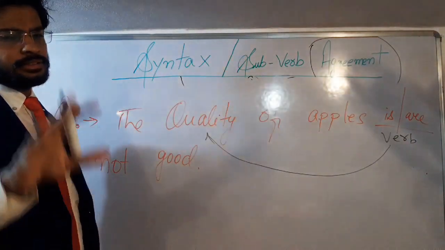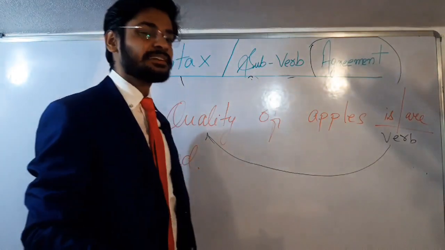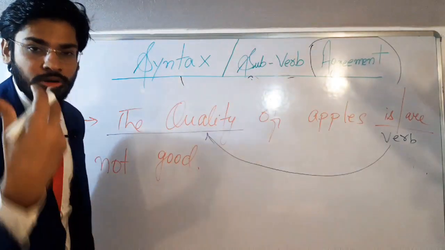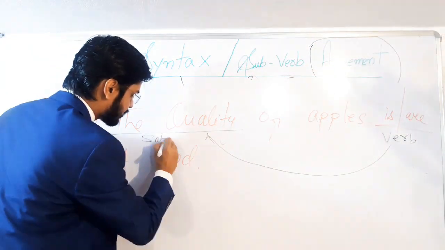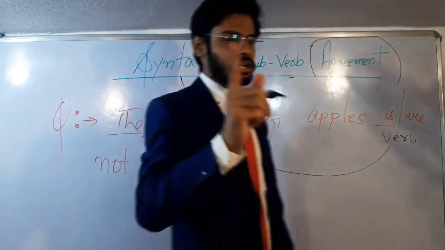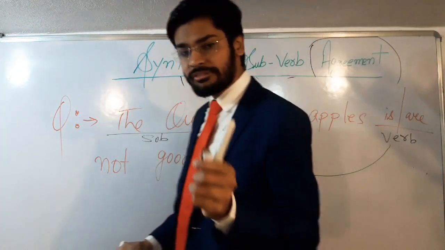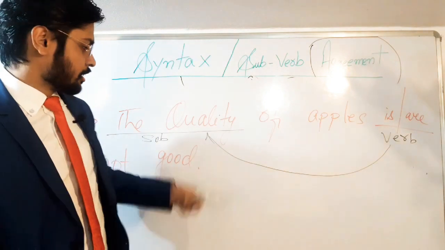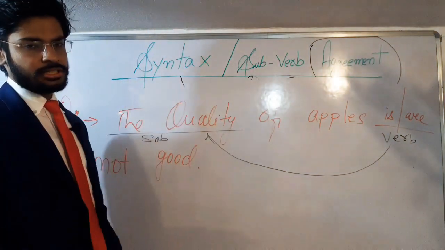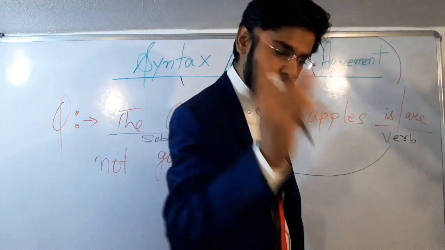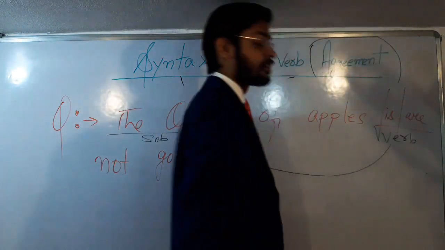And we all know that the subject always comes in the beginning of any sentence. And the subject here is the quality. The subject here is the quality. And the quality is nothing but an uncountable, and uncountable always takes a singular verb. So the subject here is the quality, which is uncountable. So our verb will also be what? Singular. So the correct answer is is.